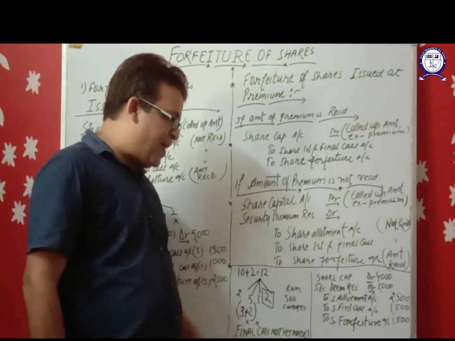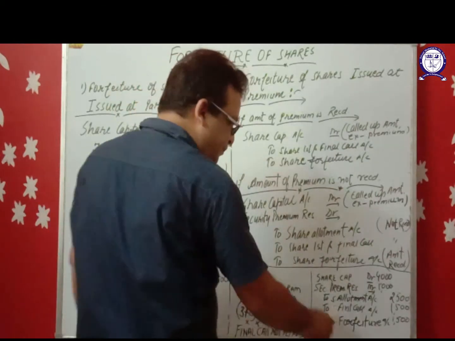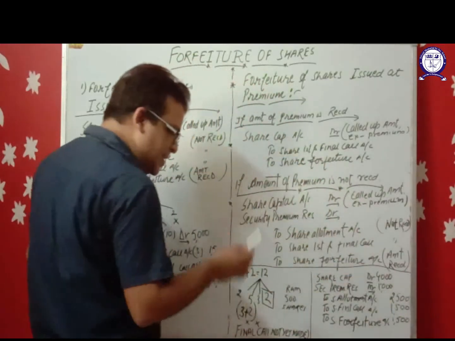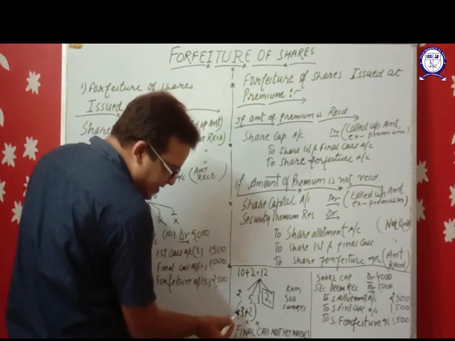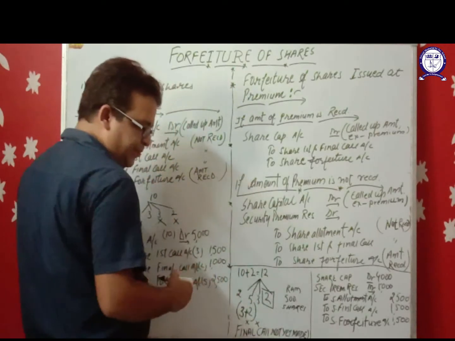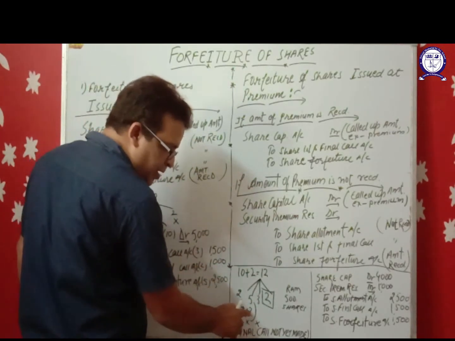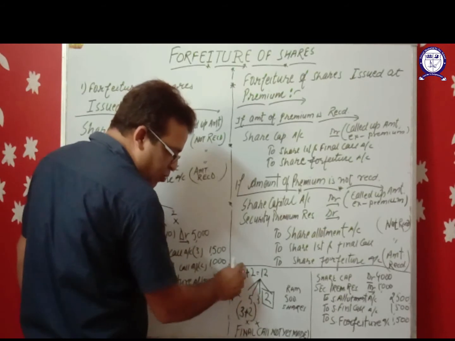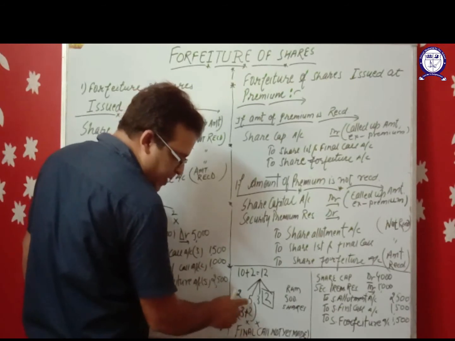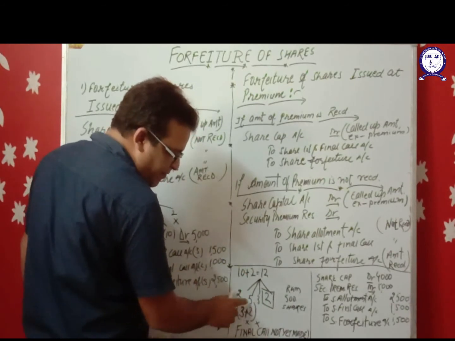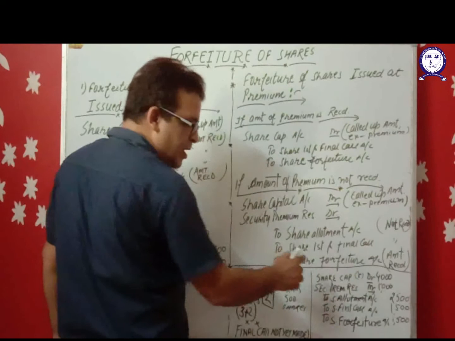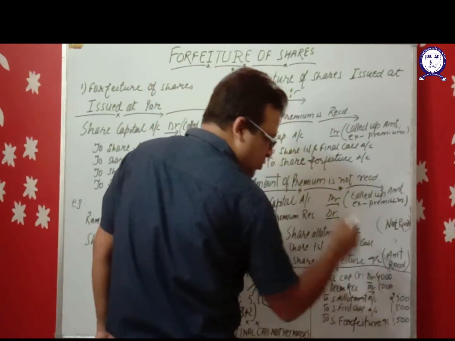So what journal entry will be passed at the time of forfeiture of shares? Share capital account debit, called up amount. Now what is the called up amount? 2 plus 3 plus 3, that is 8, excluding premium. Out of the face value of 10 rupees, the company has made 3 calls: application, allotment and first call. 2 plus 3, 5 plus 3, 8. So this entry will be passed by rupees 8. Share capital account debit 4000.